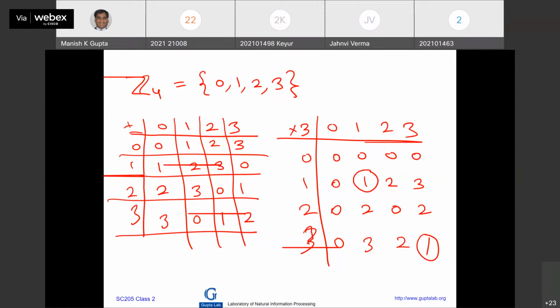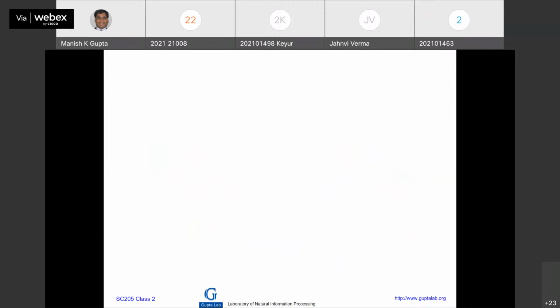So this is an exercise for you. Tea time problem. Zn is a field if and only if n is a prime number. Zn, integer modulo n, is a field if and only if n is a prime number. Okay? Integer modulo n.